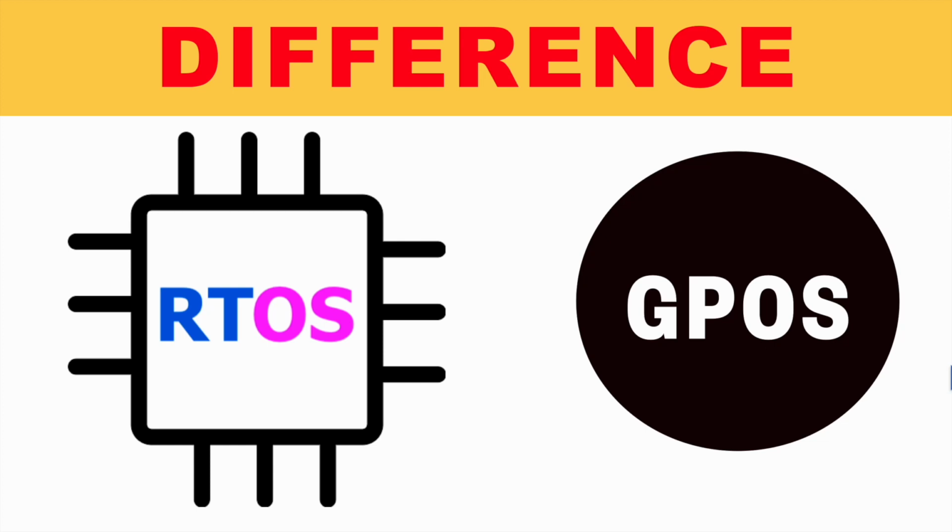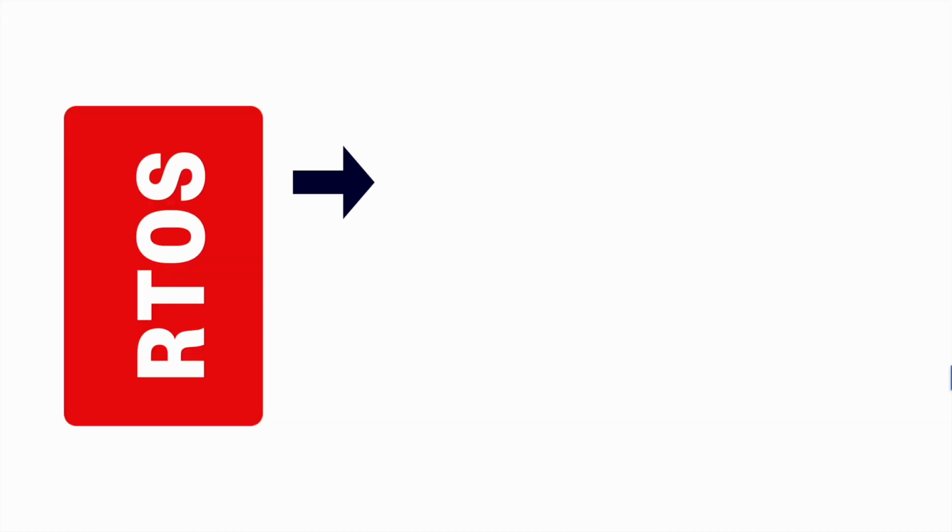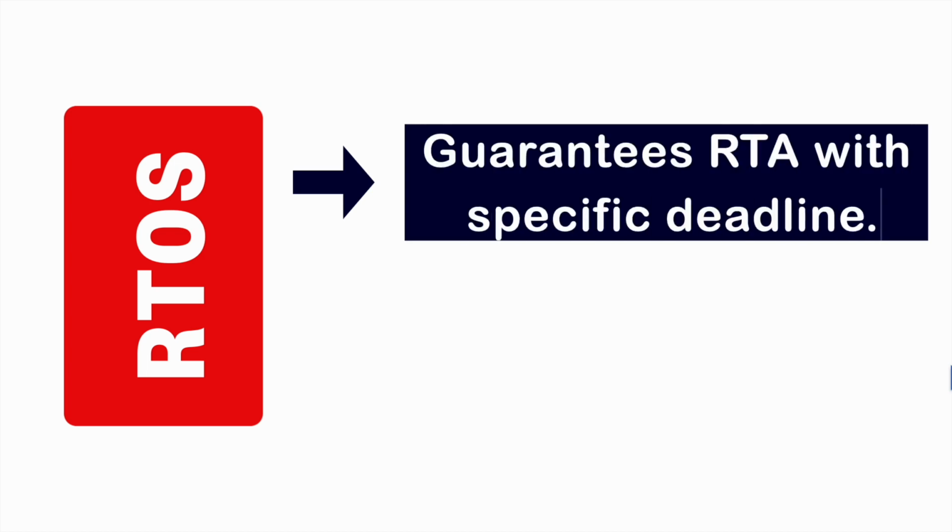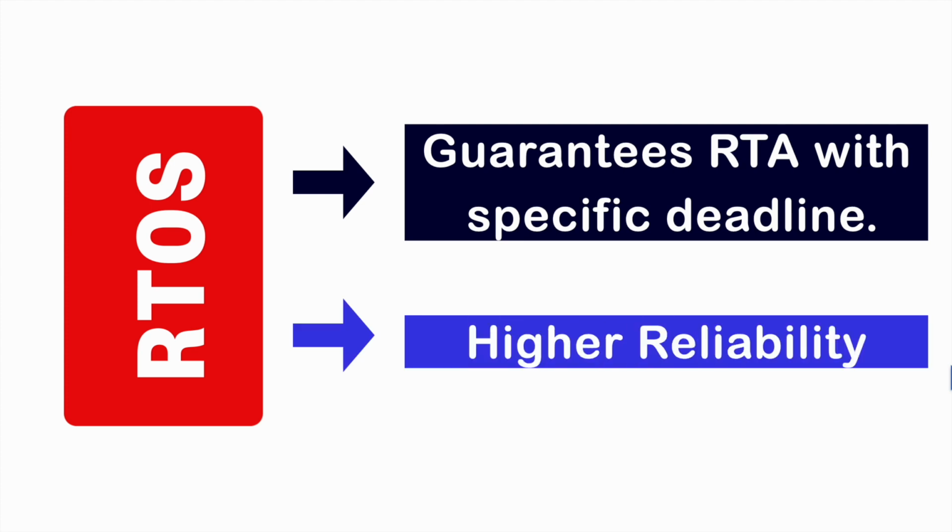In this video, we are going to see the difference between a real-time operating system and a general purpose operating system. As we know, a real-time operating system will guarantee that any critical task will be completed within the deadline. So it gives more and more reliability. But the general purpose operating system will not guarantee that any critical task can be completed within some specific deadline. So that is one of the main differences between RTOS and general purpose operating system.